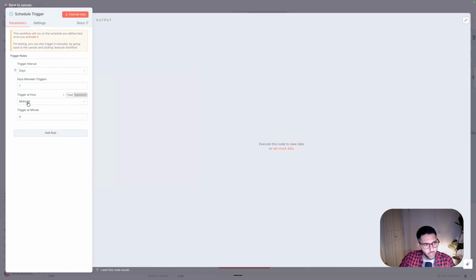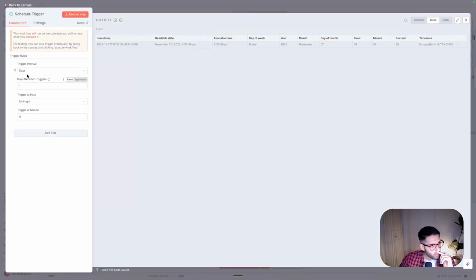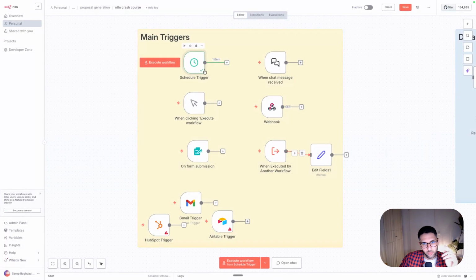Let's say every day at midnight, please start this automation. You can click here to test it, and then you can see, okay, it got triggered. Once you define this, you need to activate this workflow, so you need to click here. Now it's not going to activate because I have some errors here. I didn't authenticate, but technically every workflow that is activated and has a schedule trigger will be triggered at the time. And here you can define if you want weeks, hours, months. So you have a lot of flexibility.